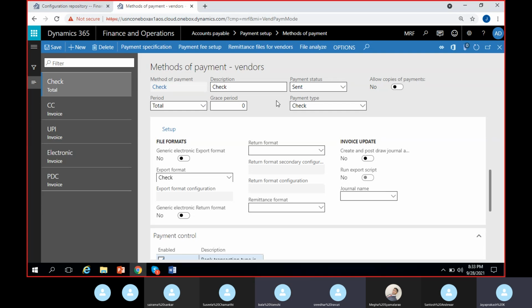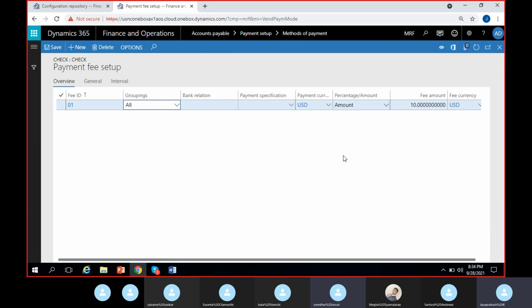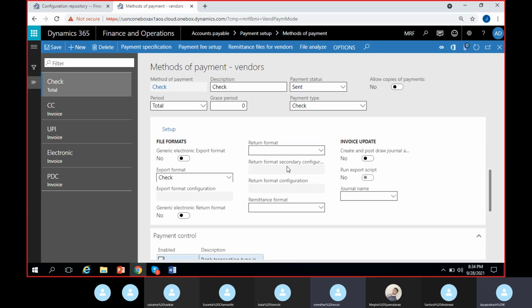Yes, in that case, you can give the payment fees. Suppose I'm using a debit card in any payment, they'll charge 2% fees on it, mostly in a lot of shops. That additional 2% fees you can configure here as payment fees. So on the payment amount, whatever payment you do, 2% will be calculated. For that, you can use this as percentage and give 2% here as the fees amount. That's also one way.